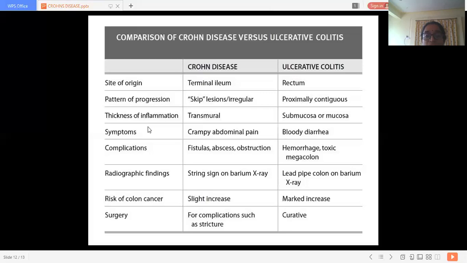The terminal ileum involvement in ulcerative colitis is less than 10%, and in Crohn's disease, terminal ileum involvement is 30%. The lesions of ulcerative colitis are granular and ulcerated.